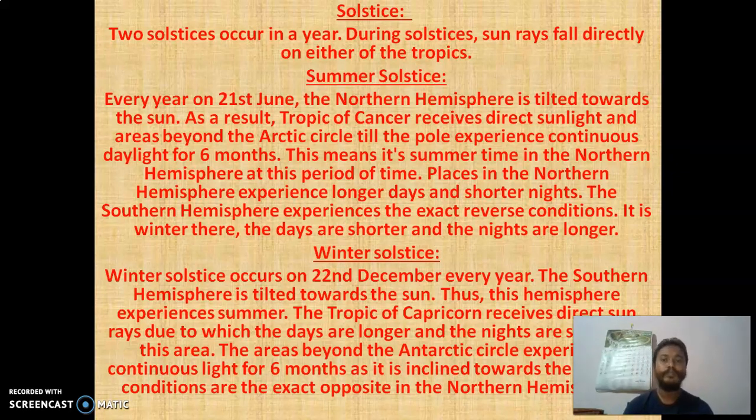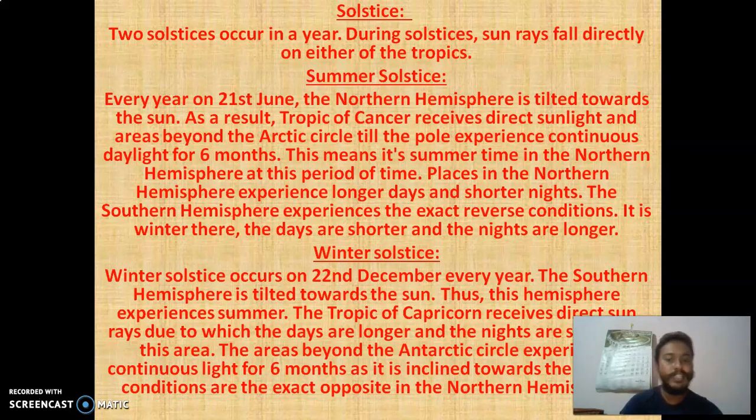So you understood? On 21st June, the days are longer and the nights are shorter for the northern hemisphere. So when the northern hemisphere is receiving the sunlight and having summer, longer days, shorter nights, then the opposite happens to the southern hemisphere. What does the southern hemisphere experience at that time? Longer nights, shorter days. That means they are having winter and this side is having summer. This is the difference.